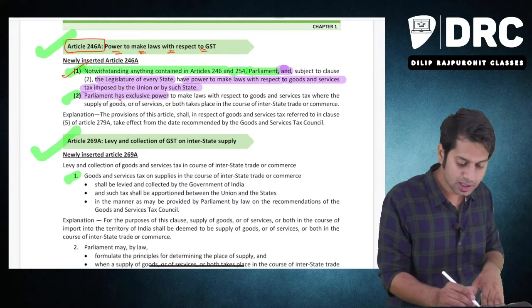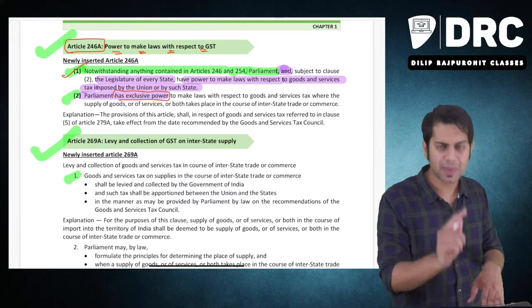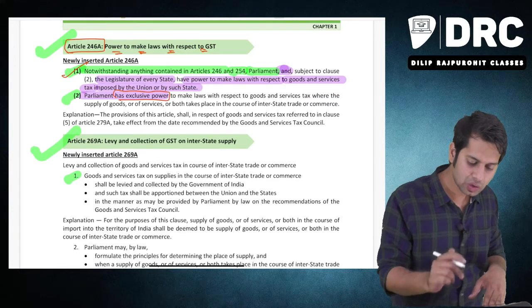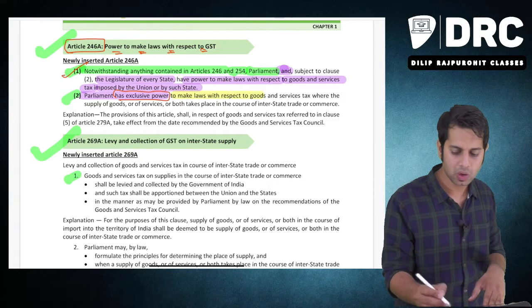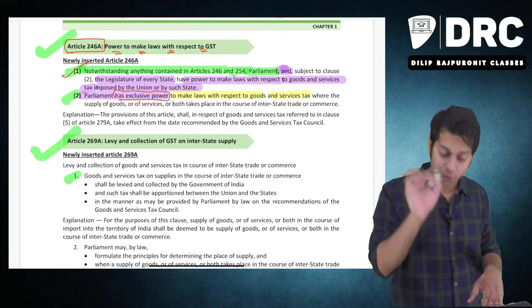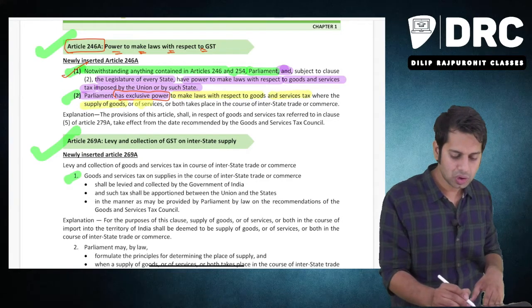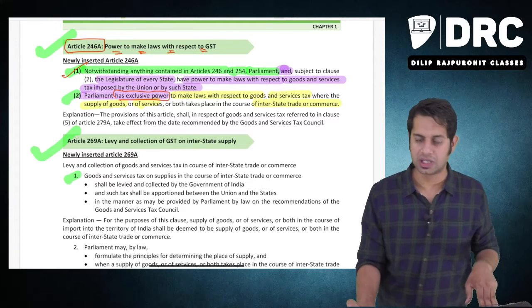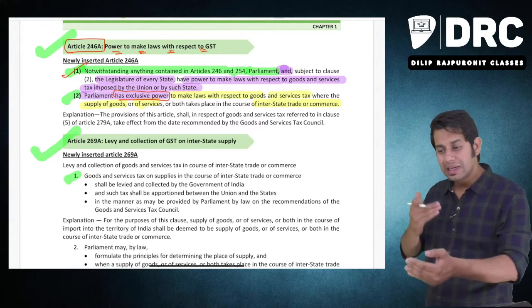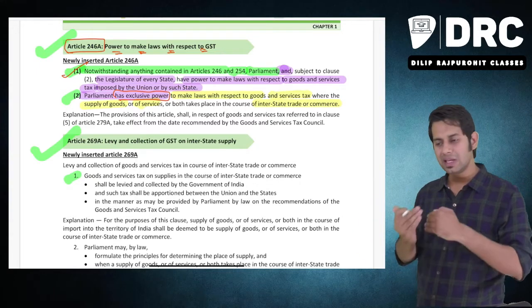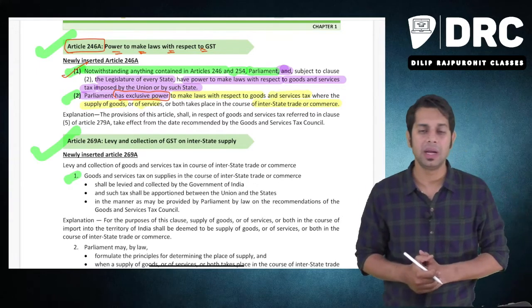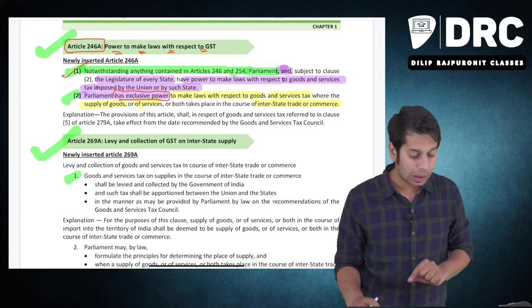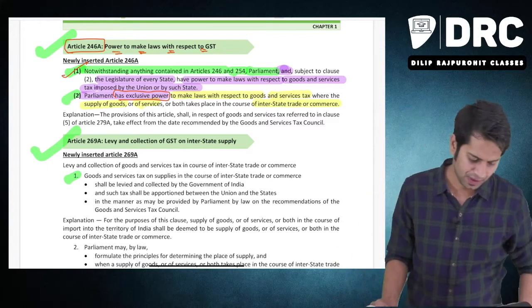Exclusive power means what, sir? Exclusive power means only that person has the power. So the parliament has exclusive power to make law with respect to goods and services tax, where the supply of goods or services or both takes place in the course of interstate trade and commerce. Meaning, whenever there is interstate trade and commerce happening, with regard to that, who has the power to make law? Only the central government has the power to make law.